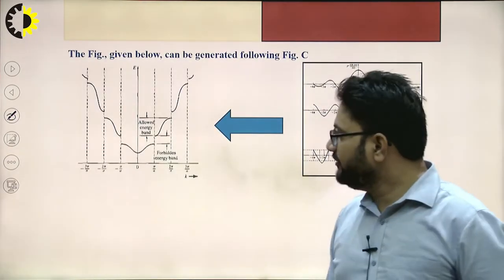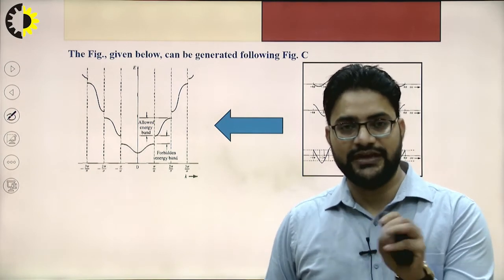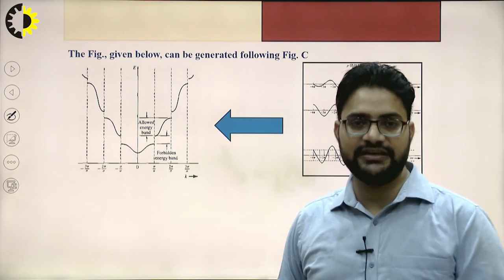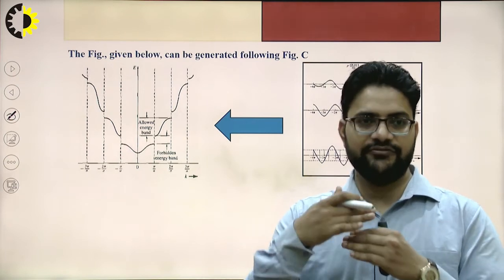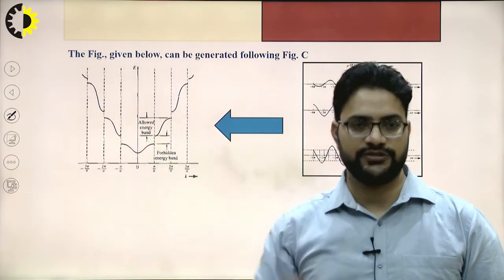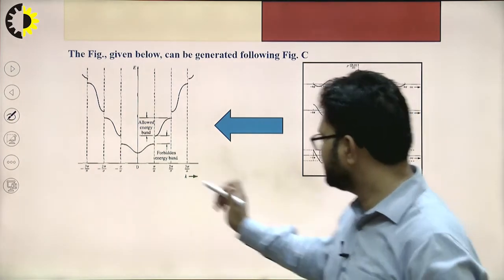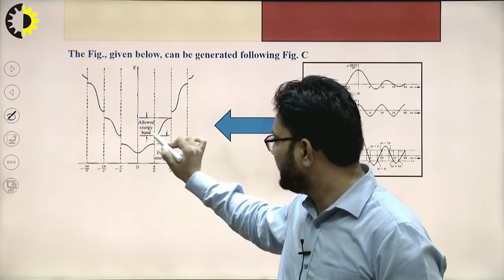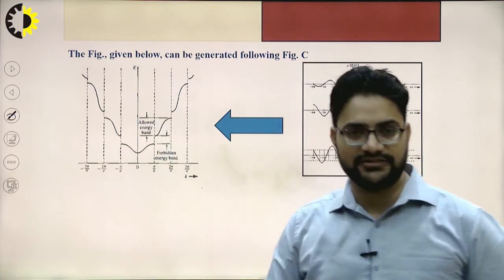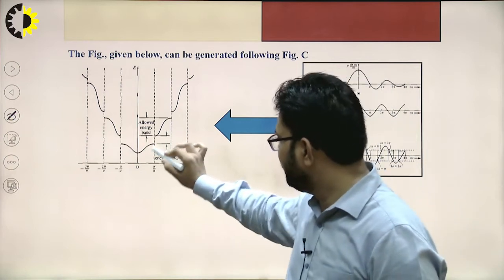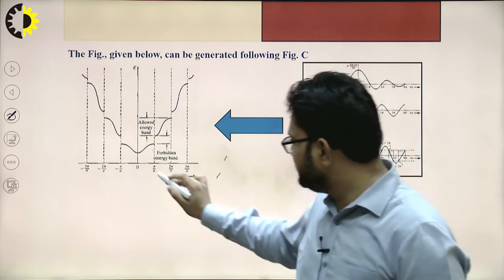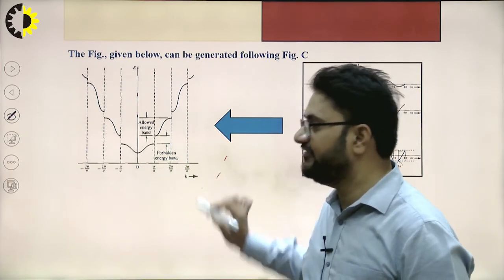Now if I want to represent this in terms of the energy bands, in the previous slide we had already discussed that we have different energy levels, energy 1, E2, E3, E4 and so on. If I consider this as the lower energy level and this one as the higher energy level, these are the first energy level, second energy level, third energy level and so on, and they vary with respect to the K value.